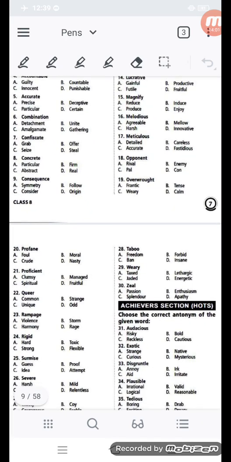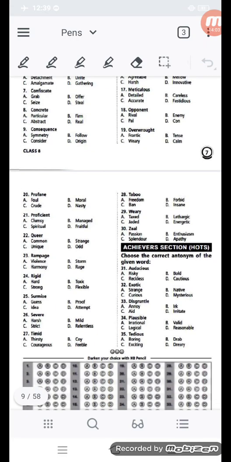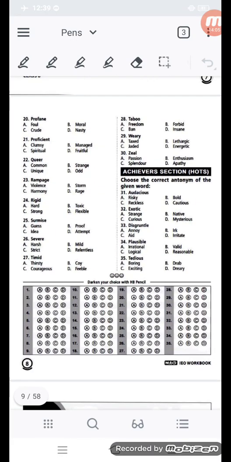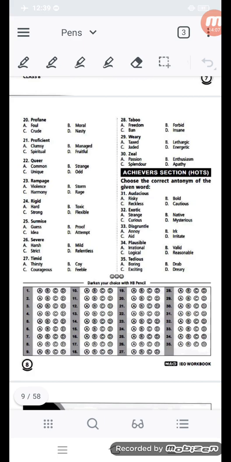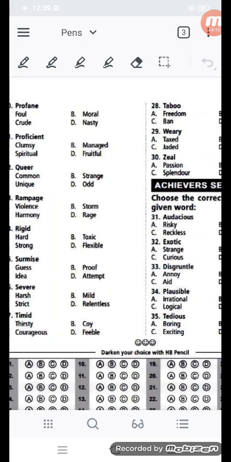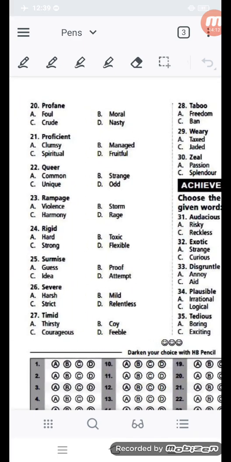Now you can see in the next page, have a look at the next page. You can see more options are there, like here 20 number profane. So 20 number profane, if profane is given, its opposite meaning should be moral.